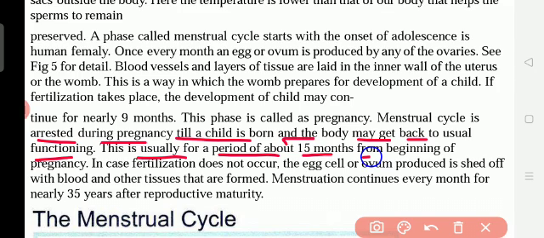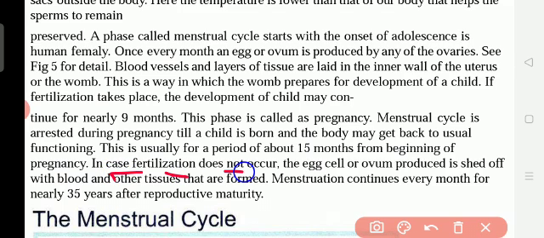For 9 months, blood does not come outside through the vagina during pregnancy. So the menstrual cycle is arrested during pregnancy. Underline this point: it does not take place until the child is born. The body may get back to usual functioning after the child is born.